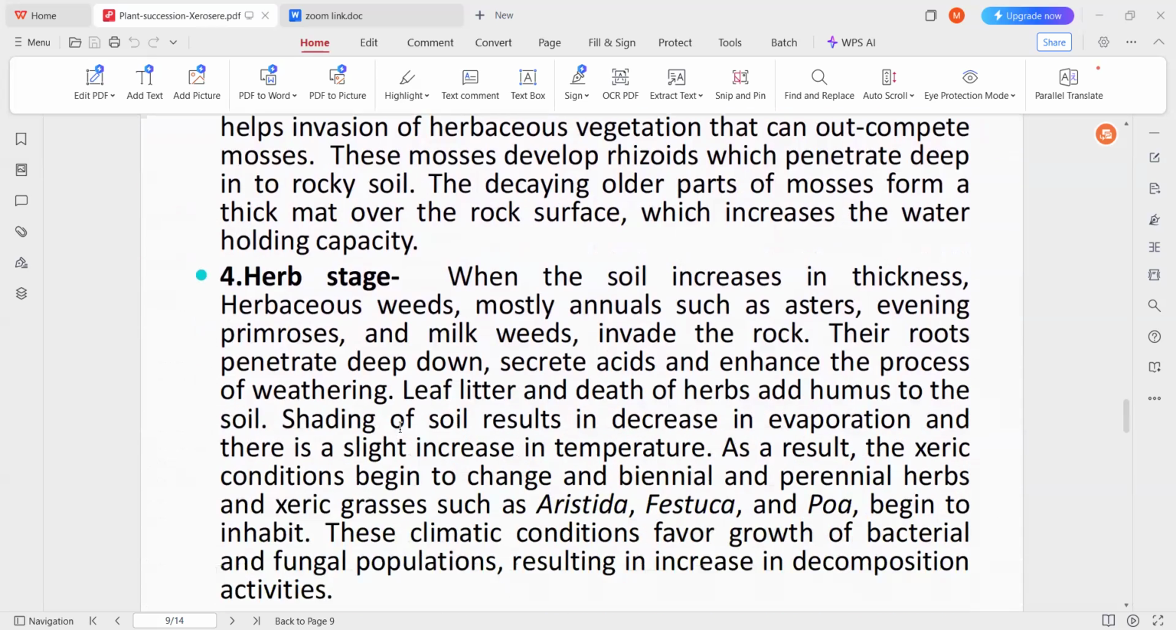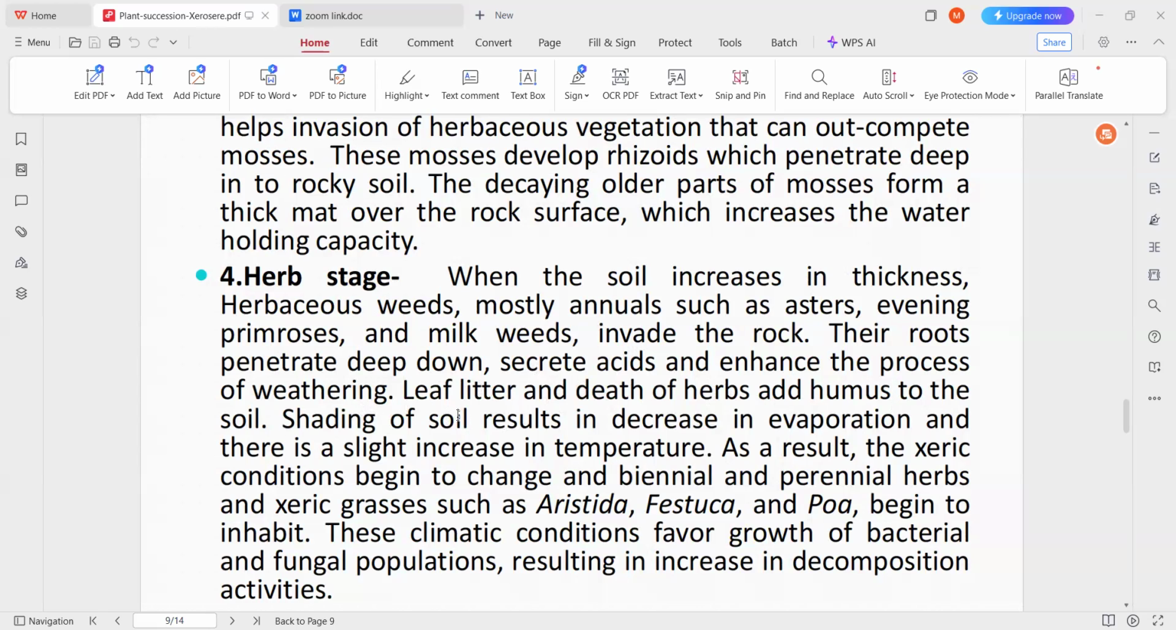So next, after a few days, because of the death and decay, it is again not suitable for these mosses. So this moss community is again replaced by the herbs. When the soil increases in thickness, herbaceous weeds, mostly annuals such as asters, evening primroses, and milkweeds, invade this rock. So they start growing here. Their roots penetrate deep down and secrete acids, which enhance the process of weathering.